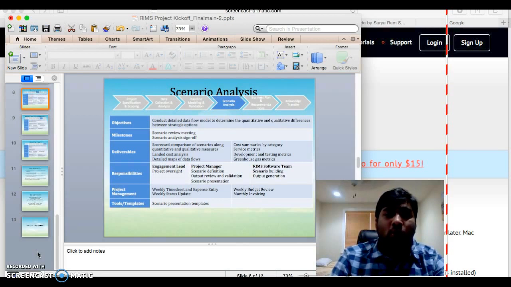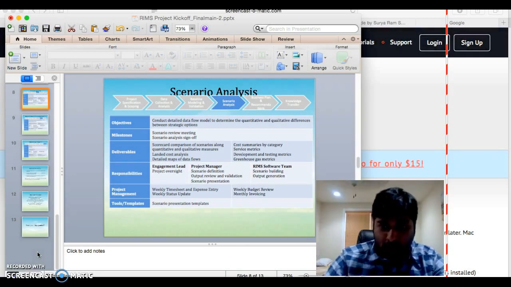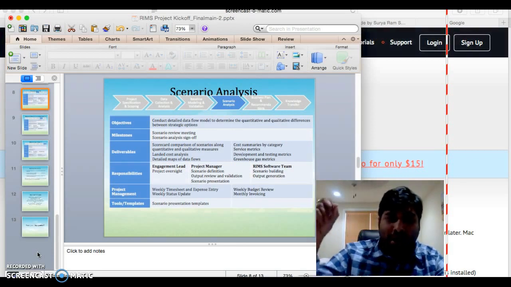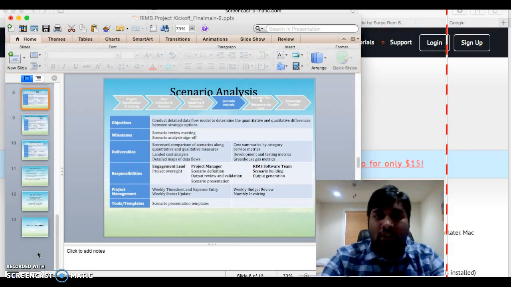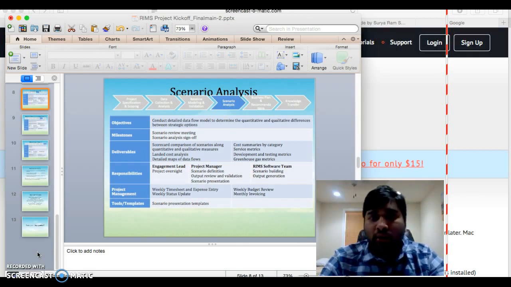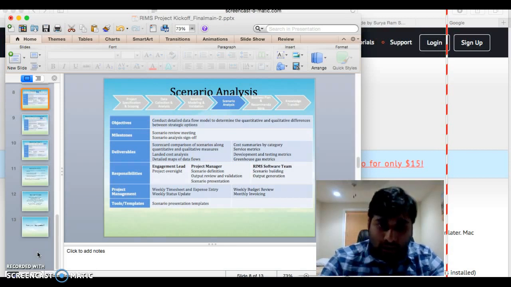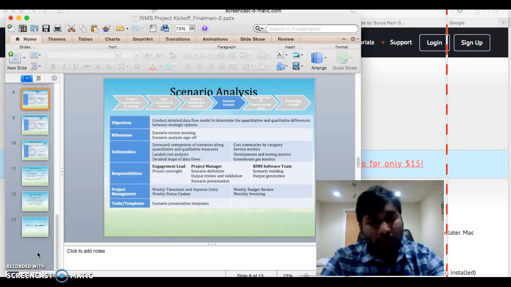And I need to send all the data flow, detailed maps of the data flow, and the landed cost analysis of the number of hours worked by the developers, testers, and everyone assigned to this project. I need to gather the flow of everything and submit it to the respective teams. We need to know the cost summaries categorized by development and testing metrics and complete service metrics, whatever we have done throughout this project. Again, I'm going to gather the requirements from the engagement lead, the RIM software team, and everybody associated with this project.